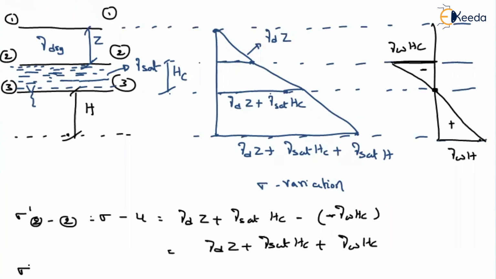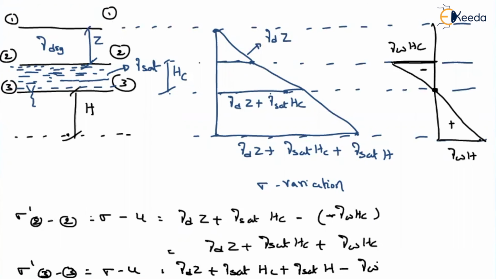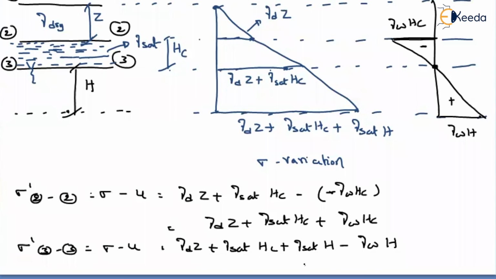And what about the effective stress at layer 3-3? That is nothing but sigma minus U. Sigma is gamma D into Z plus gamma saturation into HC plus gamma saturation into H, minus gamma W into H, because if you keep a piezometer here, the water will rise up to layer 3-3. So what will be the effective stress now? It is gamma D into Z plus gamma saturation into HC. If I take H common, gamma saturation minus gamma W, that means submerged unit weight into H.